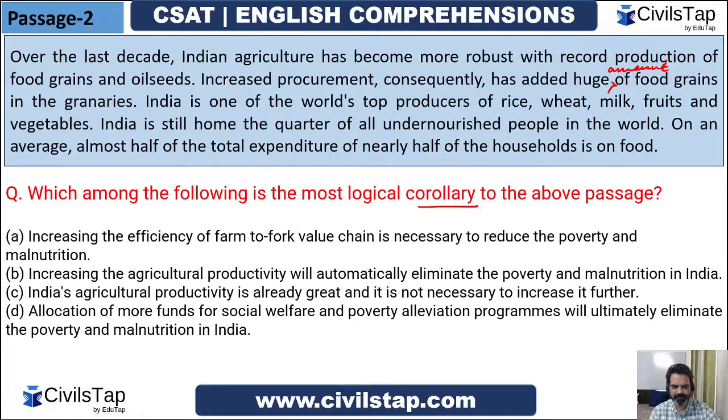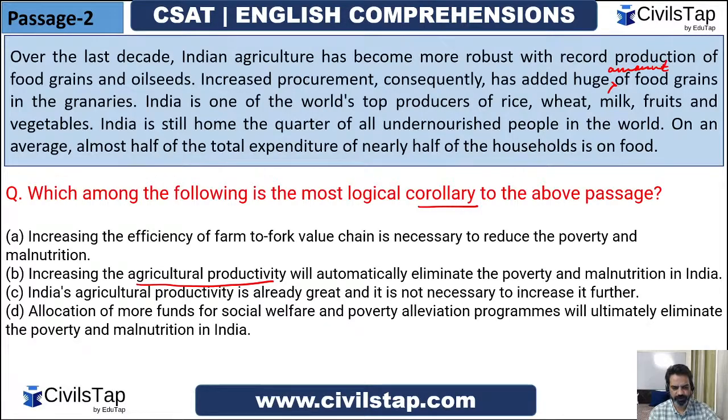Increasing the efficiency of the farm to fork value chain is necessary to reduce poverty and malnutrition. Okay? Increasing the agricultural productivity will automatically eliminate the poverty and malnutrition in India. That is contradictory because he has mentioned that agriculture productivity has gone quite high, and we are the leading producer. This is wrong. India's agricultural productivity is already great, and it is not necessary to increase it further.